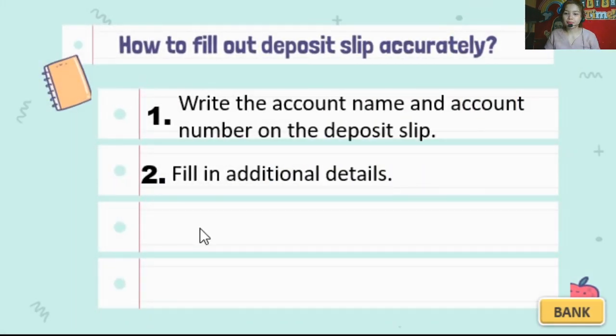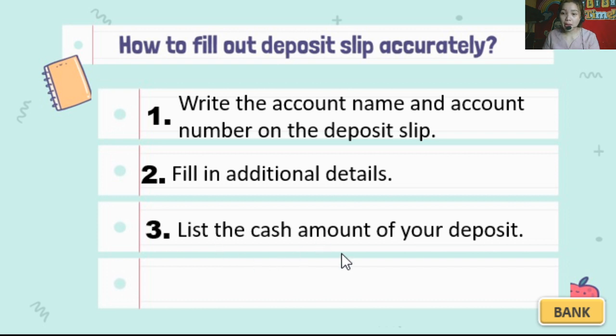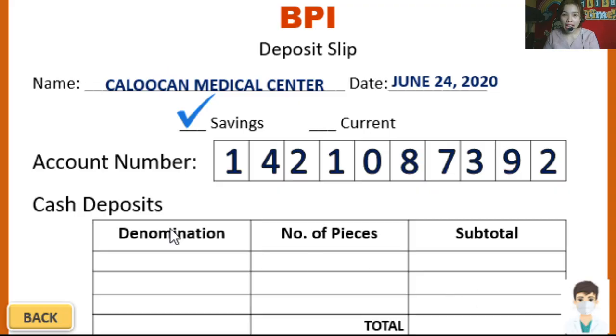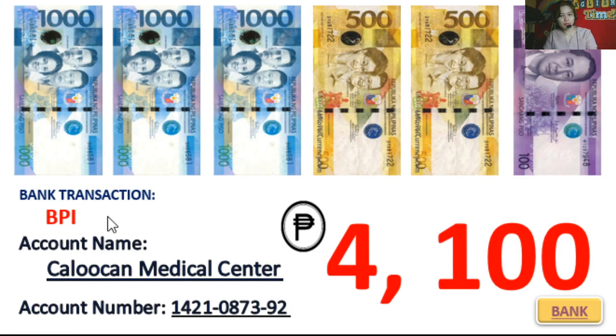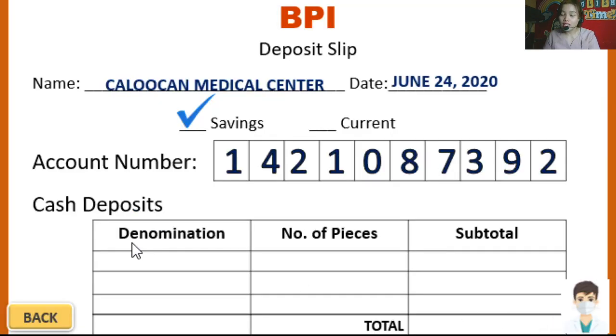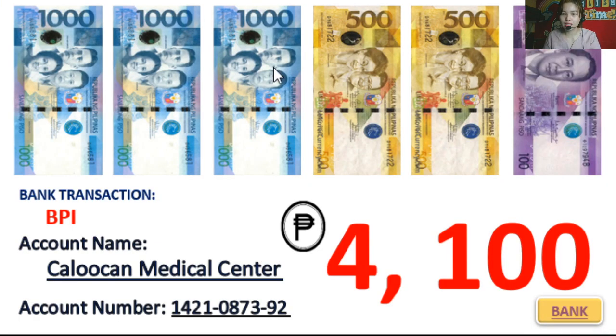Number 3, list the cash amount of your deposit. So now we have to write our cash amount of deposit. So let's look at this one, cash deposits. There are 3 columns. You have denomination, number of pieces, subtotal. So let's recall my extra money, this one. These are the bills. What you will write in the denomination part is the bill. Alright? What are the 3 bills? We have 1,000 peso bill, we have 500 peso bill, and 100 peso bill.